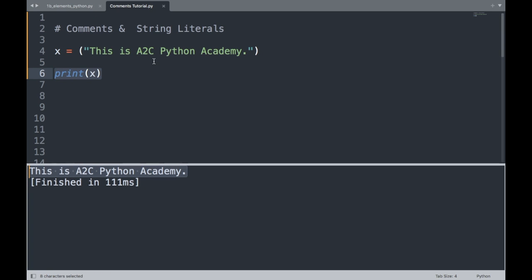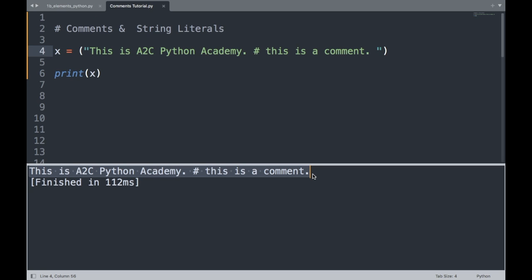But let's say that I want to put a comment in here, right? So let's say I want to come to the end of "This is A to C Python Academy." And I want to put a comment that says, "This is a comment," and I'm going to go ahead and run that. And what do you see there? You see that the comment is not recognized by Python. It prints the entire line out: "This is A to C Python Academy # This is a comment."